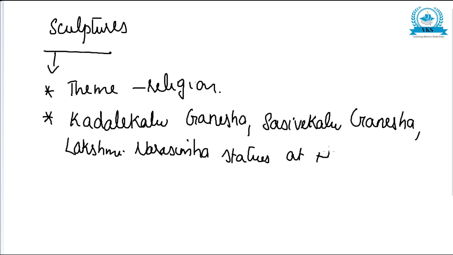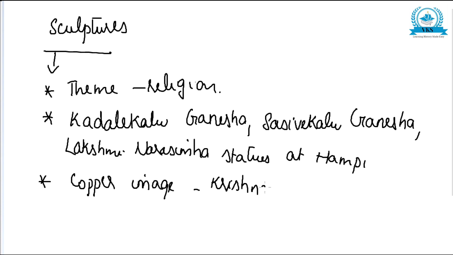All these are important sculptures made during the Vijayanagara time. One more important is the copper image of the king Krishnadevaraya with his queens. That also was another important contribution in the sculptures of Vijayanagara time.